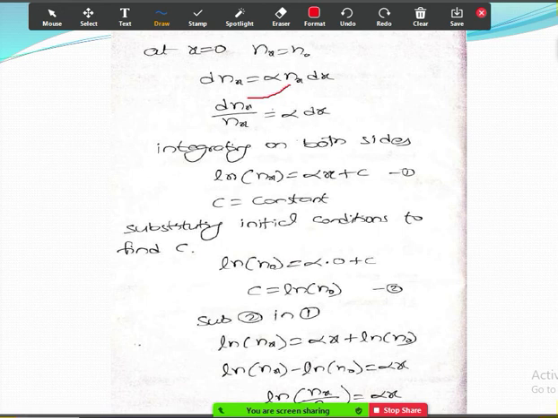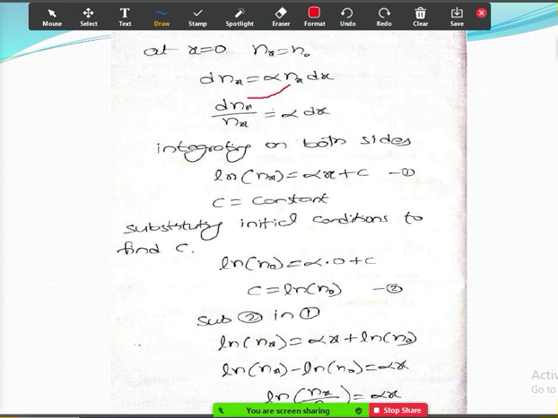So to get the c value, you have to substitute the initial conditions. Initial conditions means at x is equal to 0, what is the number of electrons? In transients, you might have studied, that is initial conditions. At t is equal to 0, what is the value? So substituting initial conditions to find c.